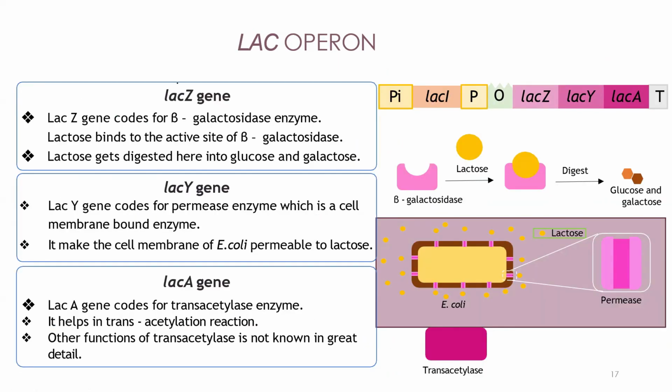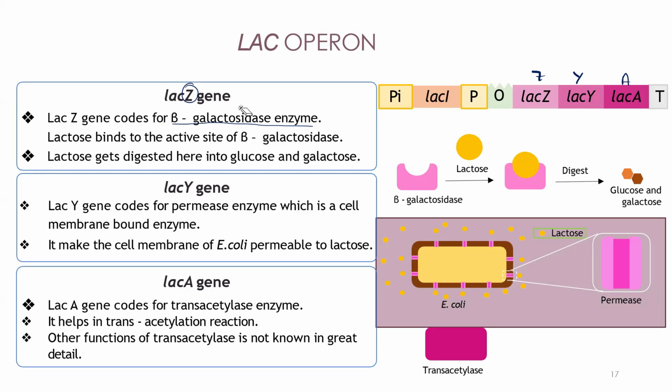See here, the first one is LAC-Z. Remember the order is very important: first Z, then Y, then A. So what will LAC-Z do? It will produce an enzyme called the beta-galactosidase enzyme. Remember this. What is the function of beta-galactosidase?